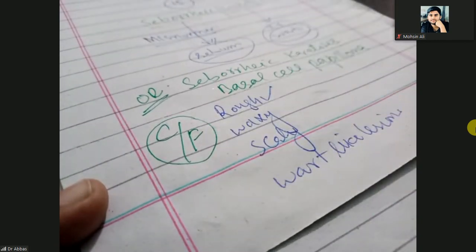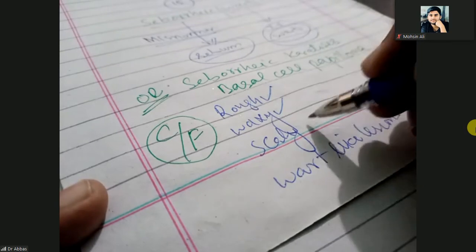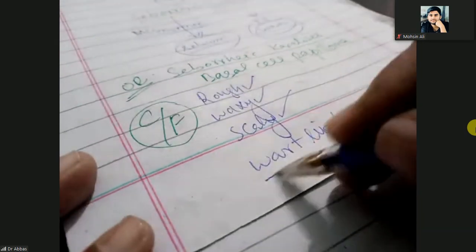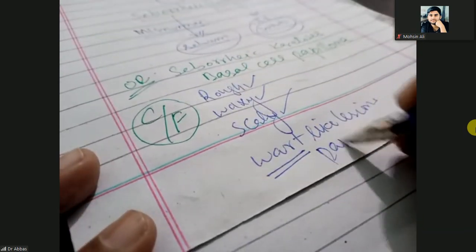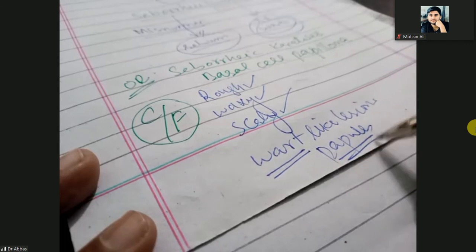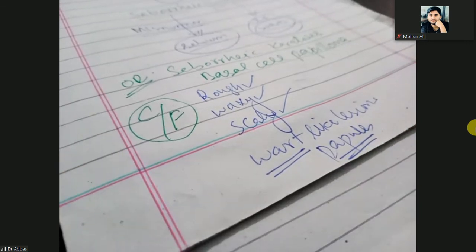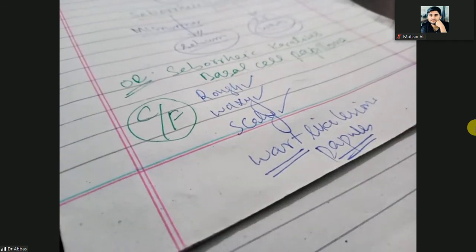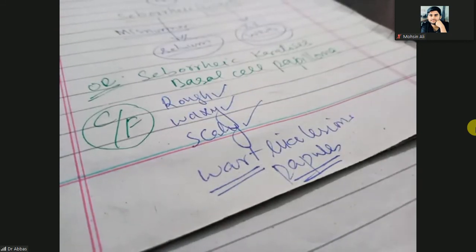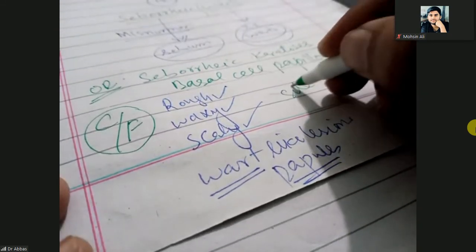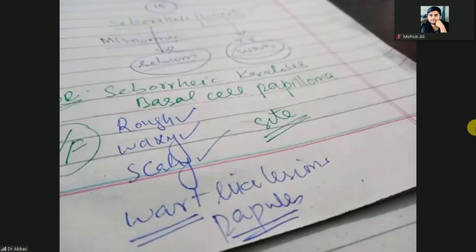So these are the rough. Verrucous warts are also rough, waxy in color, scaly in color, and these are wart-like lesions. These are the papules. Actually, these are not warts, they are just looking like warts. And where these rough warty lesions are present, what are the sites for the lesions?